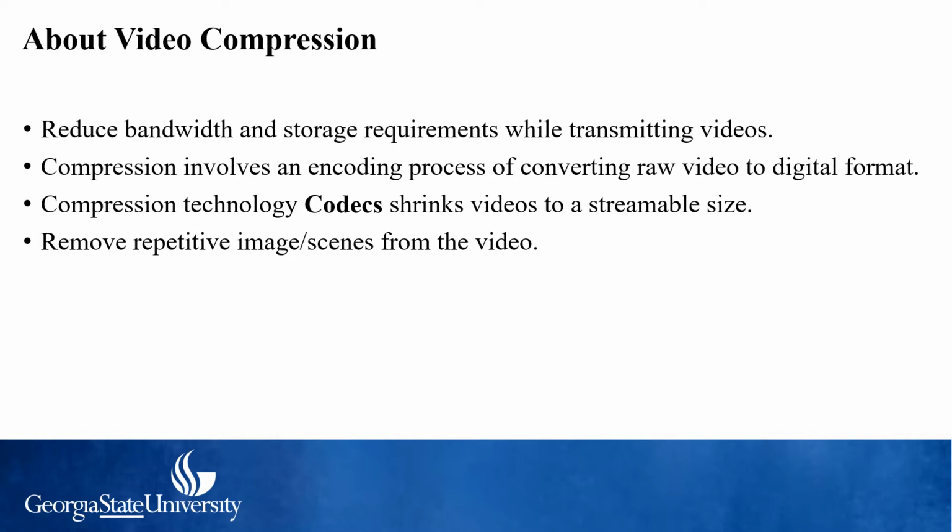Usually, video compression is done by removing repetitive images, sounds, or scenes from a video. For example, a video may have the same background image or sound played several times, or the data displayed with the video file is not that important. So the video compression will remove all such data to reduce the video file size.